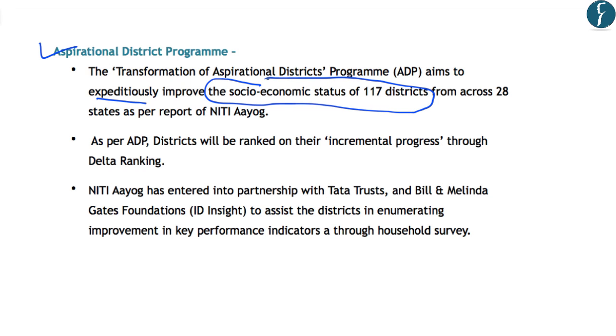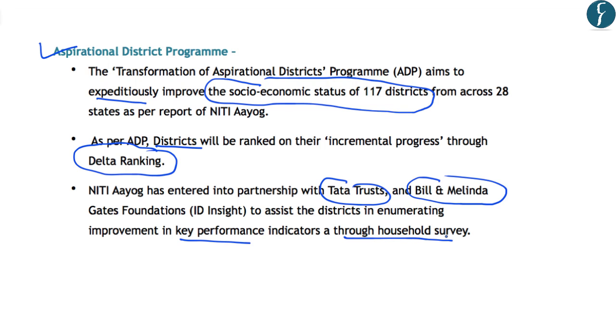And according to this program, the districts will be ranked on their incremental progress through a ranking which is known as Delta ranking. Further, Niti Aayog has entered into partnership with Tata Trusts and the Bill and Melinda Gates Foundation to assist the districts in enumerating improvement in key performance indicators through a household survey. So this is the approach through which the Niti Aayog aims to improve the socio-economic outcomes of the selected 117 districts.